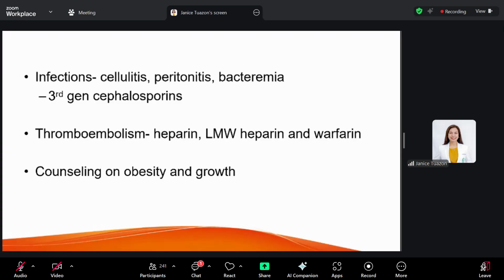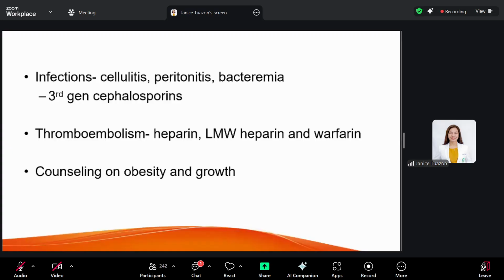Now, because of the hypercoagulable state of nephrotic syndrome, thromboembolism may occur. So we use anticoagulants like heparin, low molecular weight heparin, and warfarin. Now, counseling is very important. Nephrotic syndrome sometimes becomes a chronic disease, especially when they are difficult to treat.